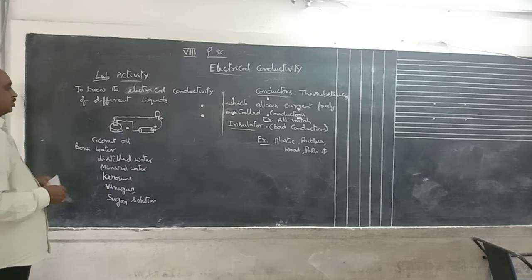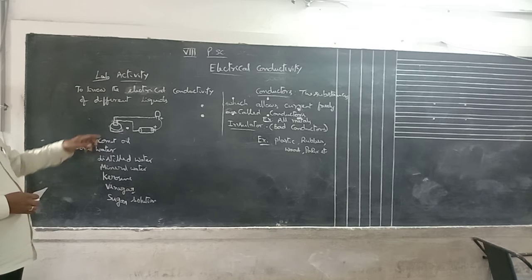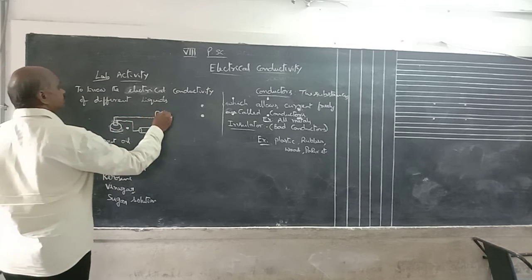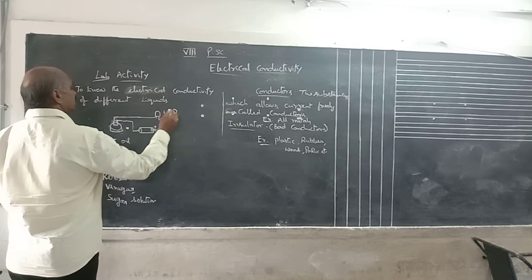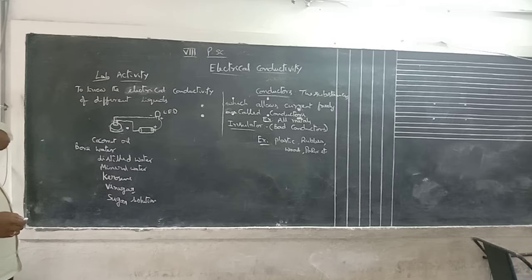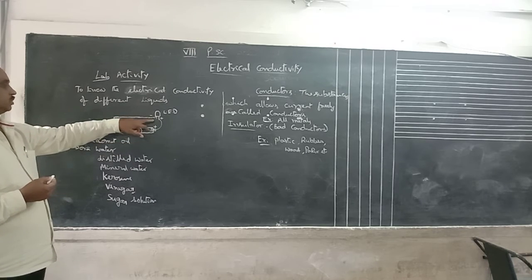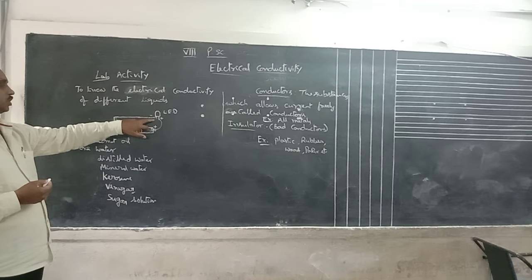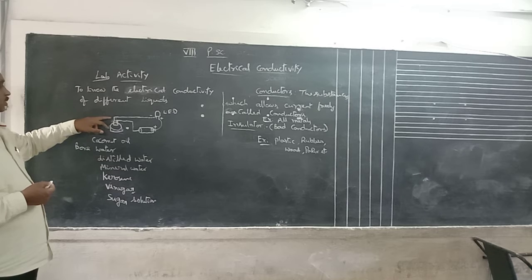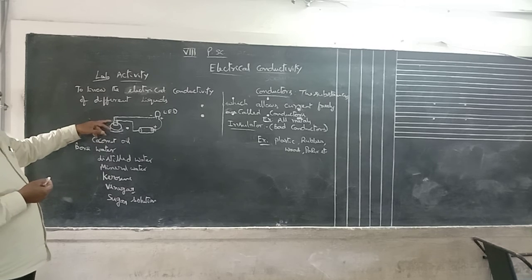See this, in that solution, insert two copper wires. One is connected to this LED bulb. The LED bulb consists of a negative and a positive wire. The long wire is positive, the short wire is negative. That negative wire is connected by copper wire to the copper terminal of the liquid.